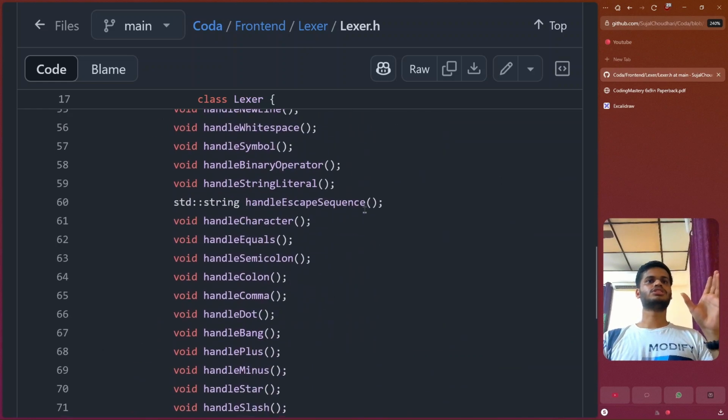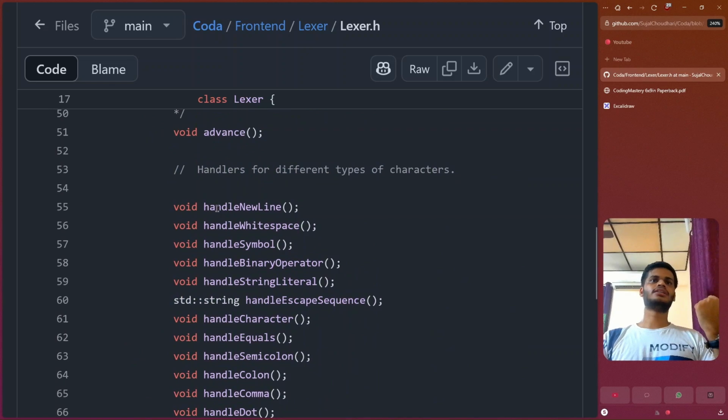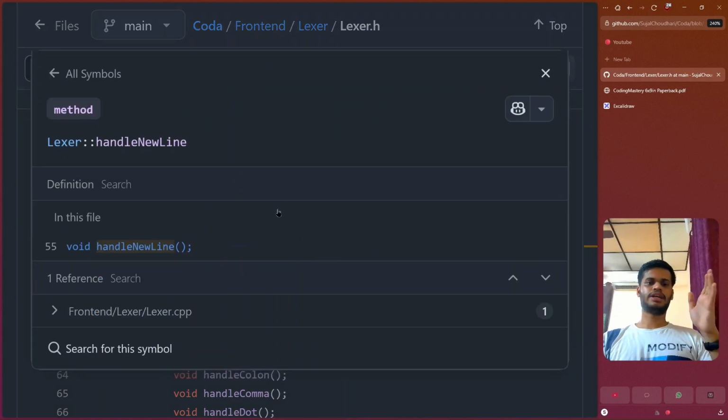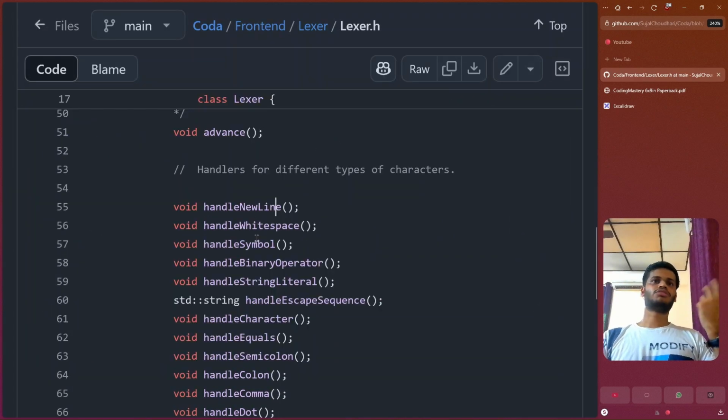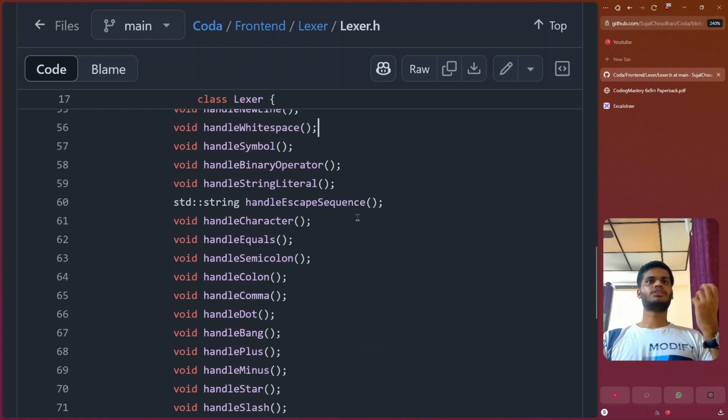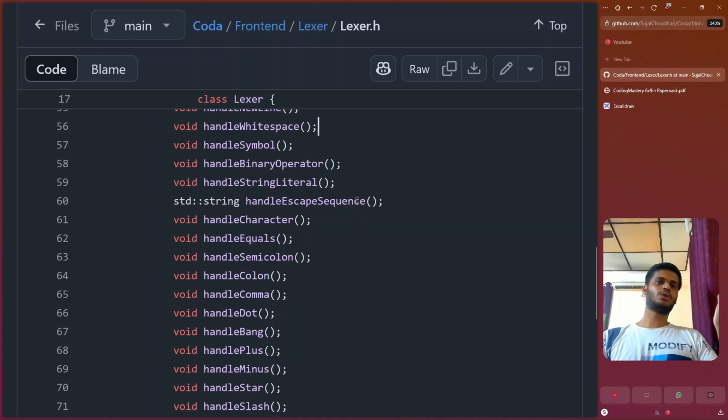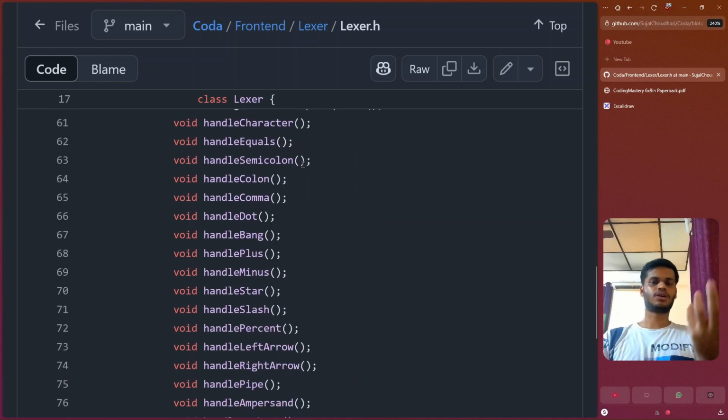These are all the features we will add. Let's say handle new line. What will happen when we encounter a new line? What will happen when we encounter a white space? It is ignored for now. What will happen if we encounter a special symbol, a binary operator? What happens if we encounter a dot?